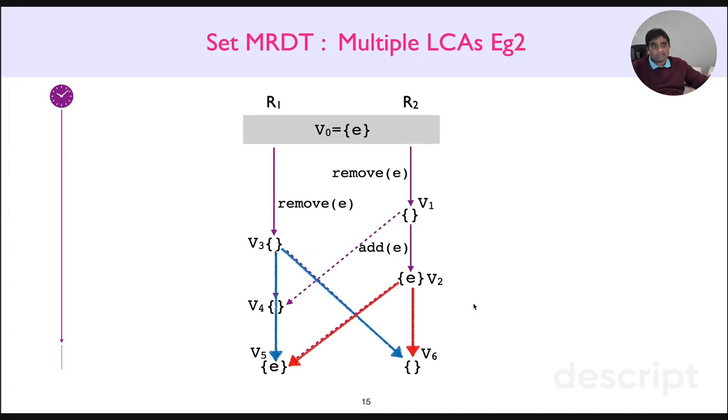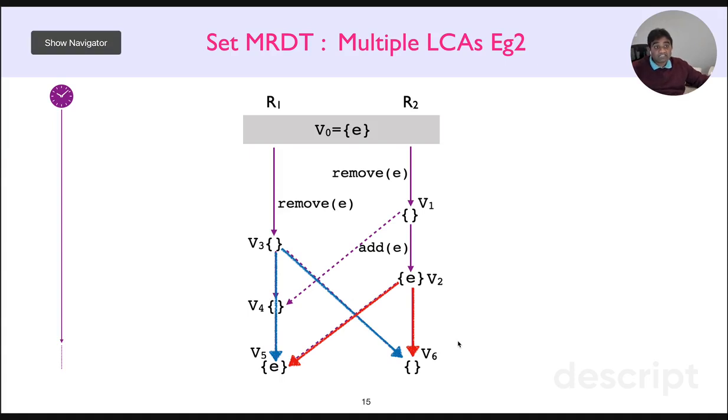We see the same pattern in the earlier MRDT execution as well, which was also diverging. Here, versions V5 and V6 have two different lowest common ancestors, enforcing two irreconcilable views of computation. So from these examples, we observe that execution graphs with multiple LCAs are ill-formed.